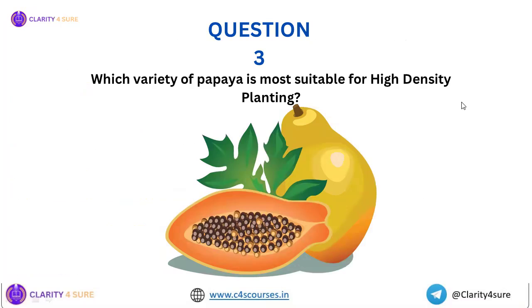The third question for the day is, which variety of papaya is most suitable for high density planting? So we've seen the spacing for high density planting is 1.2 meters both sides in case of square method of planting. So which variety of papaya is most suited for high density planting?